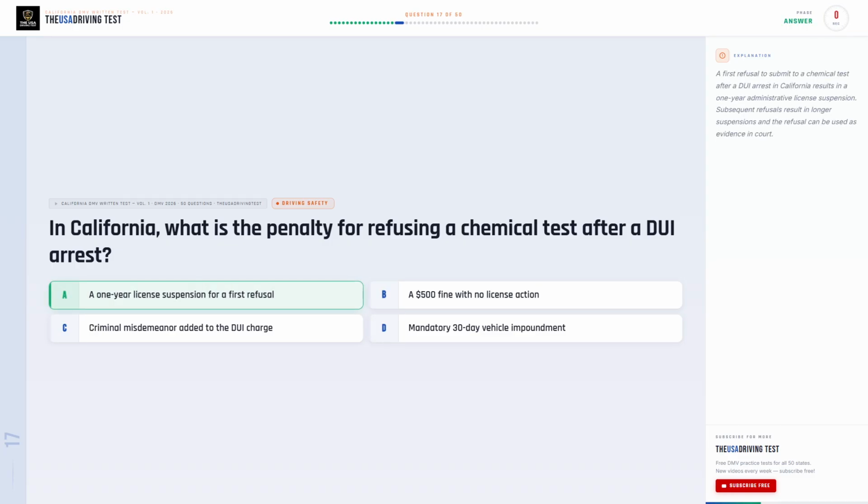The correct answer is A. A 1-year license suspension for a first refusal. A first refusal to submit to a chemical test after a DUI arrest in California results in a 1-year administrative license suspension. Subsequent refusals result in longer suspensions, and the refusal can be used as evidence in court.